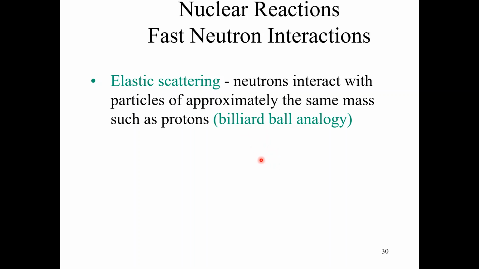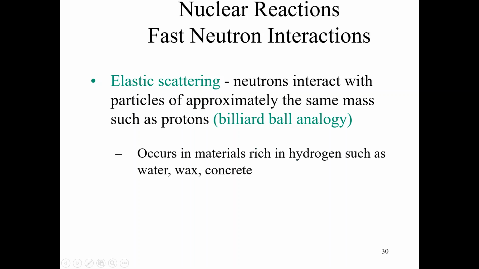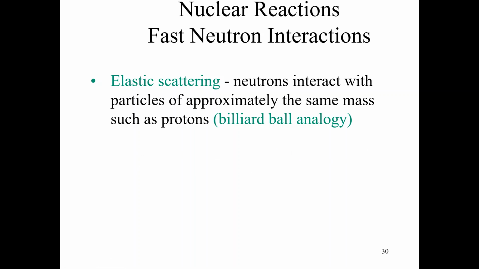It is exactly the same as billiard balls. When the particle size with which the neutrons collide is the same, we say the collision is an elastic collision or elastic scattering. The important fact for this kind of reaction is that the particle size should be the same as that of the incident neutron. In that case, we will have elastic scattering.